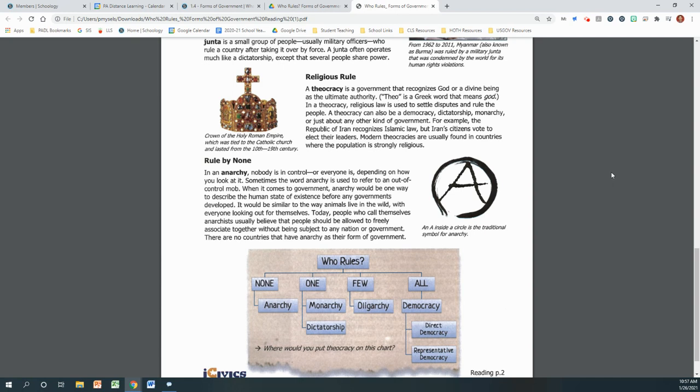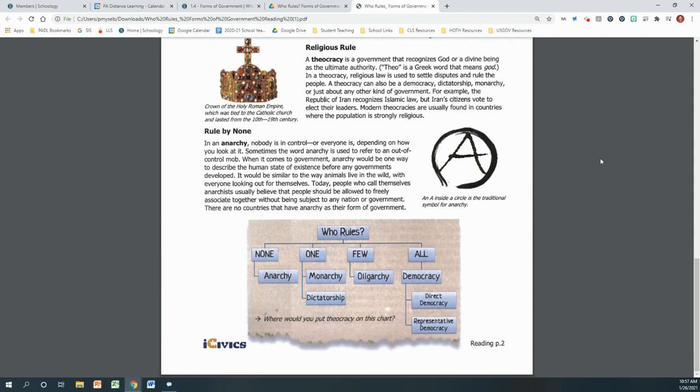Rule by none. In an anarchy, nobody is in control, or everyone is, depending on how you look at it. Sometimes the word anarchy is used to refer to an out-of-control mob. When it comes to government, anarchy would be one way to describe the human state of existence before any governments developed. It would be similar to the way animals live in the wild, with everyone looking out for themselves.